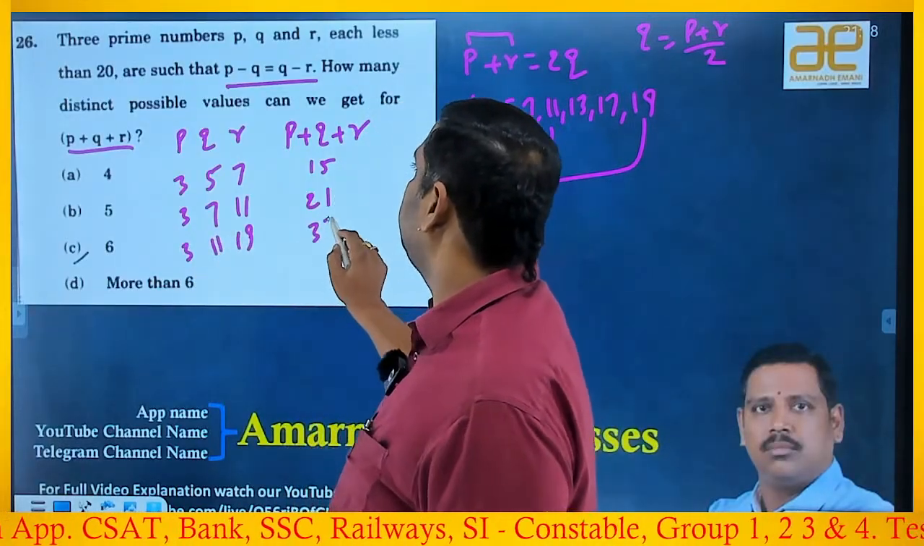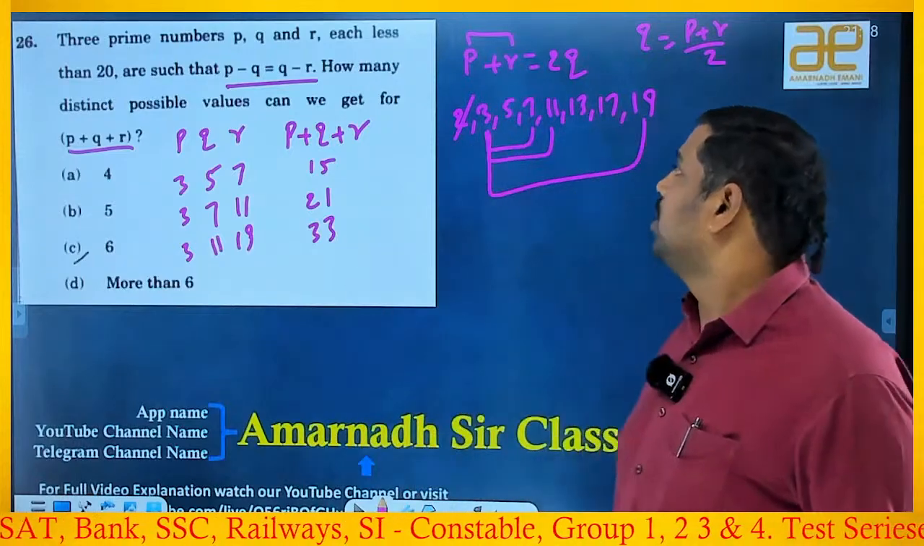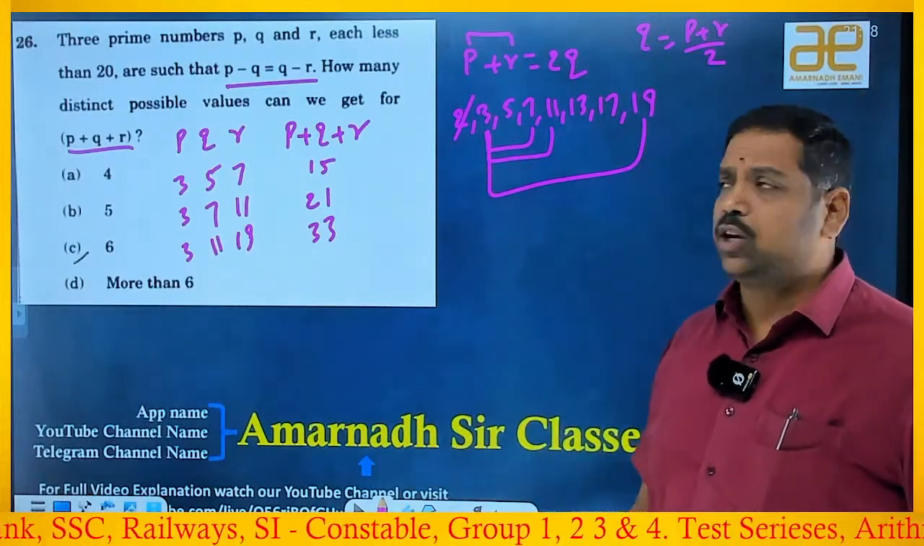So it is 33. Yes, we can count it because all are distinct so far. With the 3, these are the possibilities. Okay, 2 is struck out now.